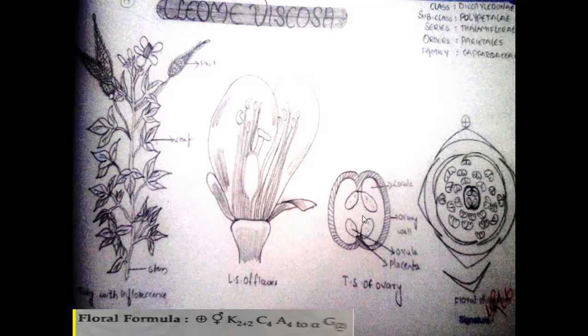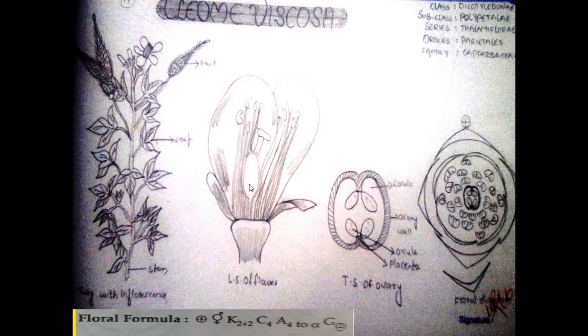In each locule, more ovules are present on the parietal placentation. Parietal placentation is present in the Capparidaceae family, and above the ovary a short style is present, and above the style a lobed stigma is present.